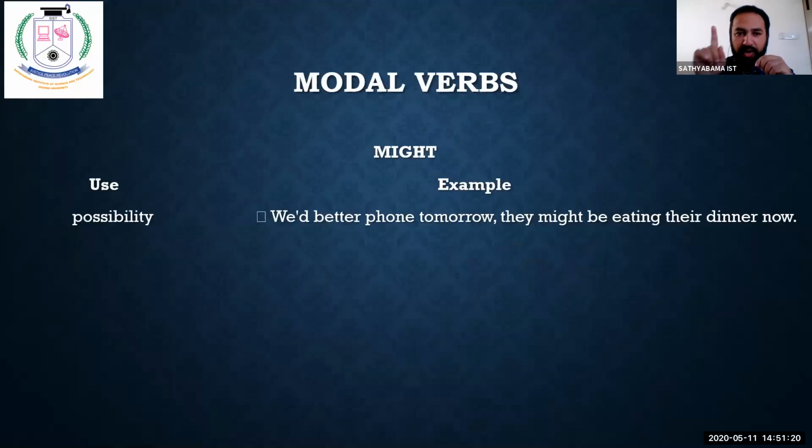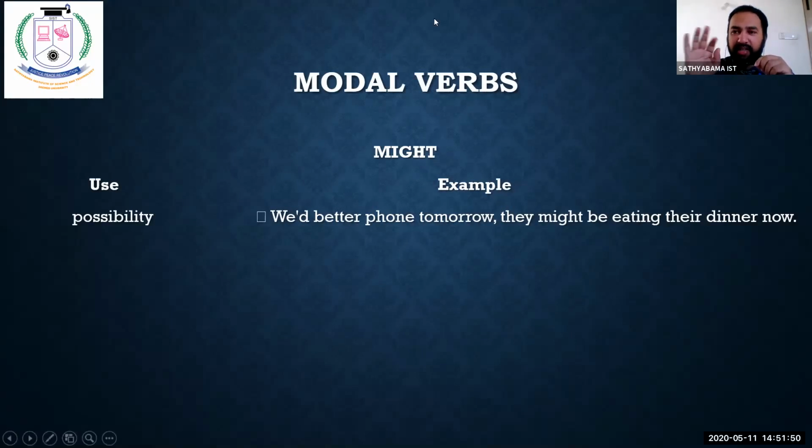Might, my dear friends, once again, possibility. We'd better phone tomorrow. They might be eating their dinner now. Why? Because we do not know what's happening over there. It is possible, right? What is that? They might be eating their dinner now. It is possible.